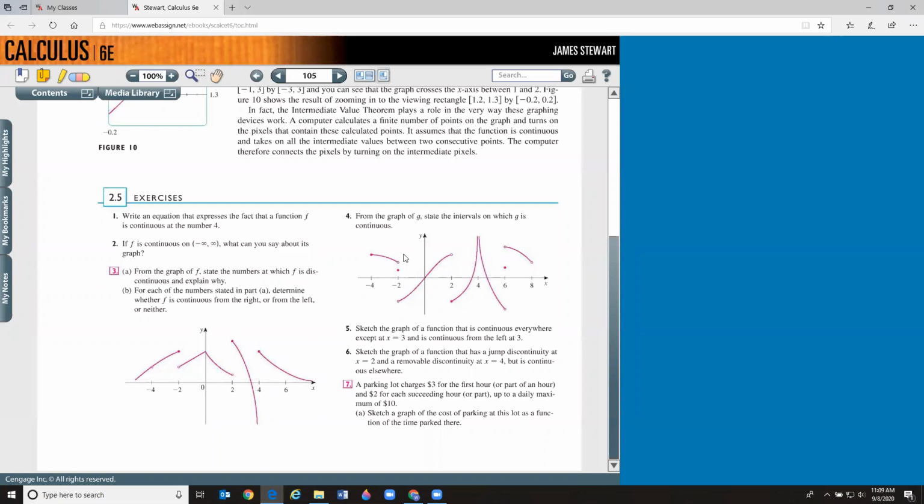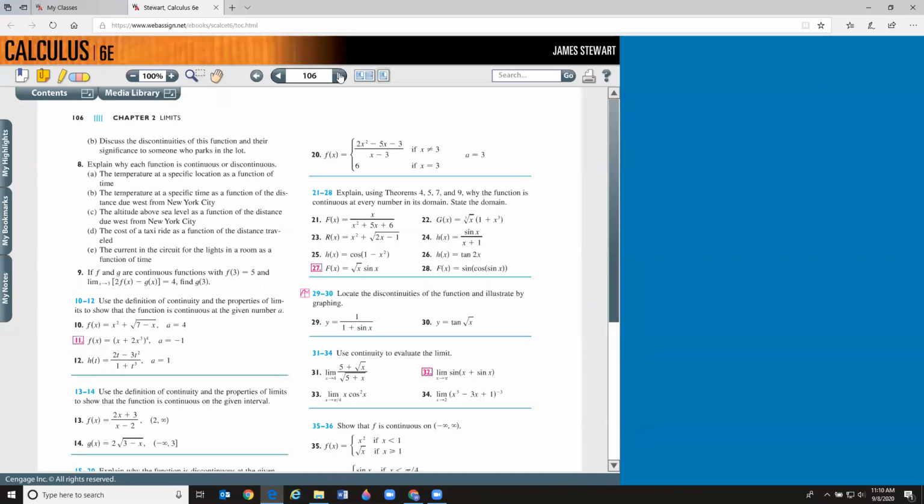Like up here on problem number 4, what's going on at -2? Left-hand limit exists, right-hand limit exists, function value exists, but the left-hand limit doesn't equal the right-hand limit, and neither one of them equals the function value. So therefore, you have discontinuity. We have some others here that I specifically wanted to address.